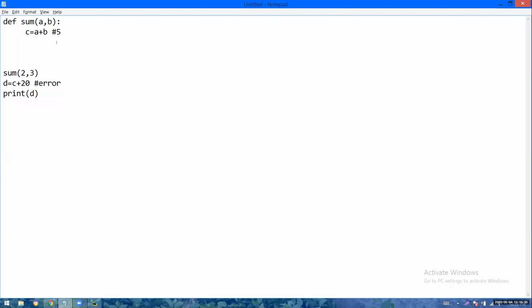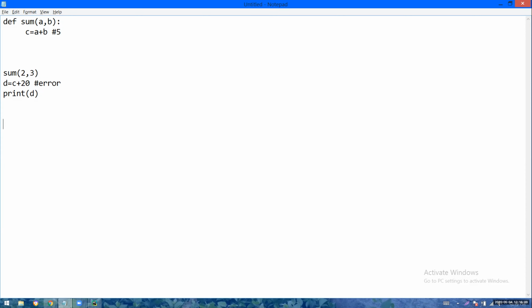Now, please listen to my point and tell me yes or no. I am unable to use the result of the reusable block from outside the block. The result of the reusable block is 5, right? That I am unable to use outside the block, yes or no? Yes. So somehow there should be a way to make this 5 available outside the block also. I should be able to access that 5 from outside the block. So how can I do that?